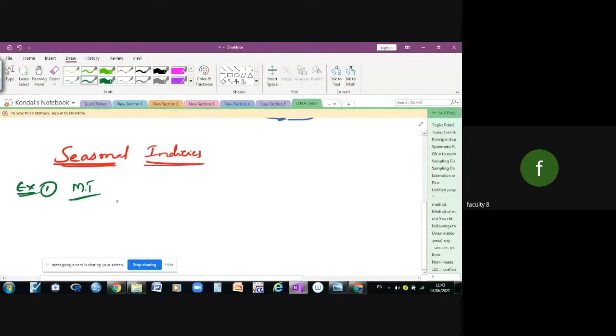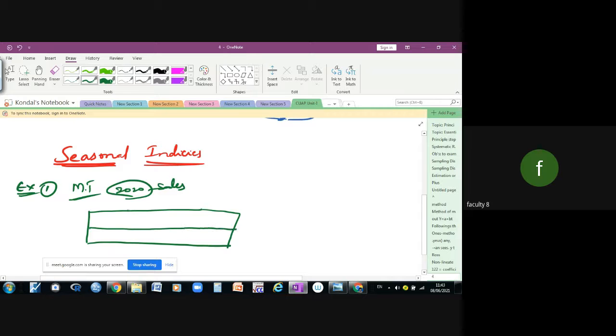For example, Mahindra Tech. So we can classify. If you take the 2020 sales of the Mahindra Tech company, and classify the time period quarter-wise: January to March, April to June, July to September, October to December. Am I right?